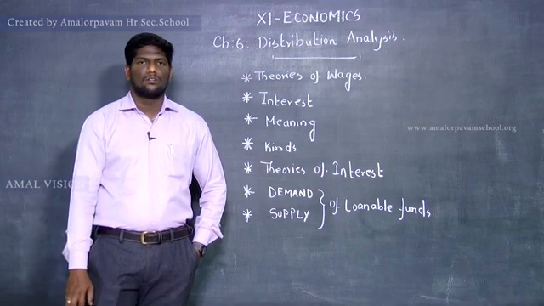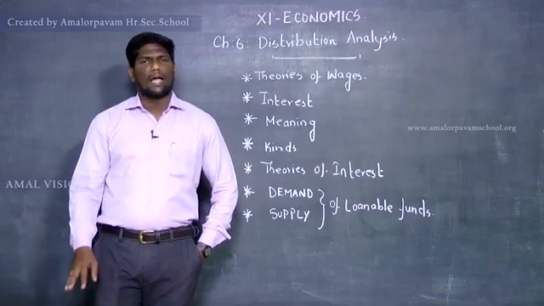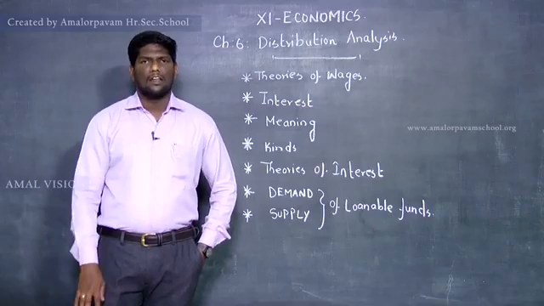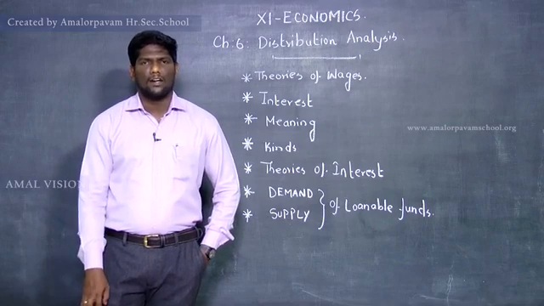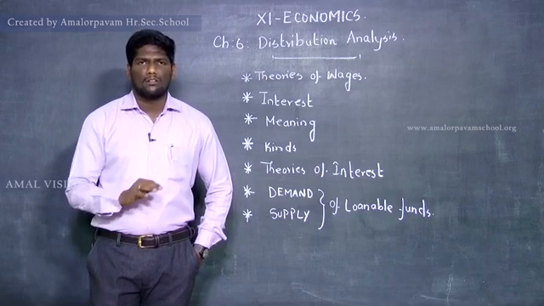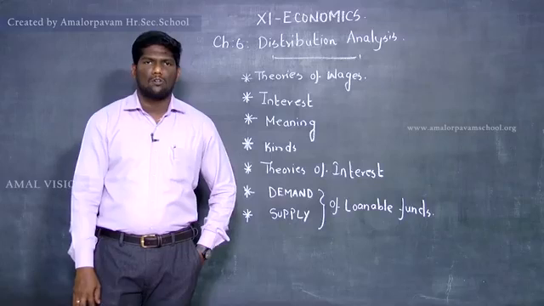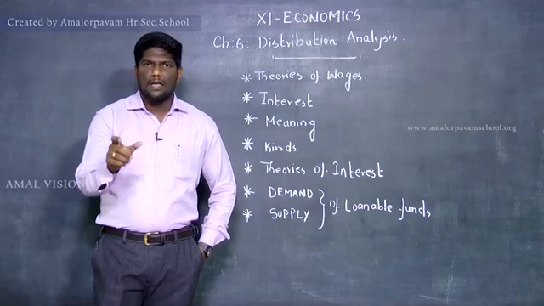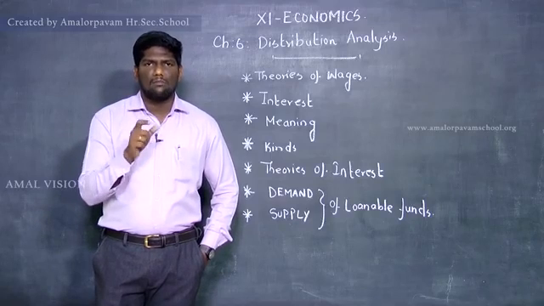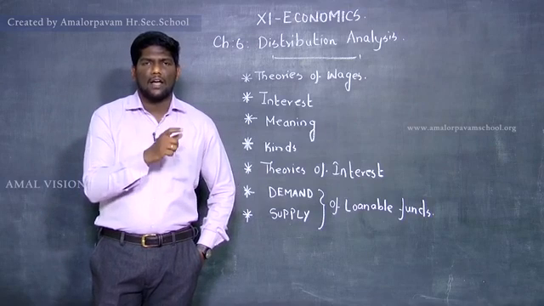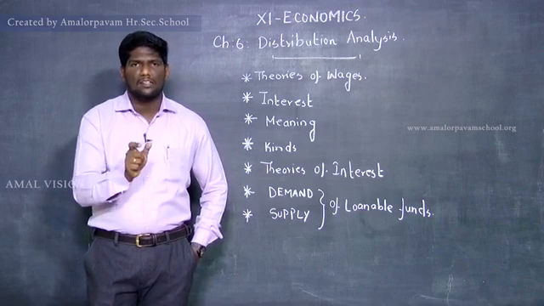So today if I have around 1 lakh rupees in my hand, I can spend it, but I am not going to spend it. I am going to save it for the next 1 or 2 years. After 1 or 2 years, the 1 lakh and the thing I sacrificed can be doubled and bought for around 2 lakh rupees. For this time period, for around 2 years, I am waiting. Today I am sacrificing something which I am not going to buy with that 1 lakh rupees. For that I have to be paid some premium.